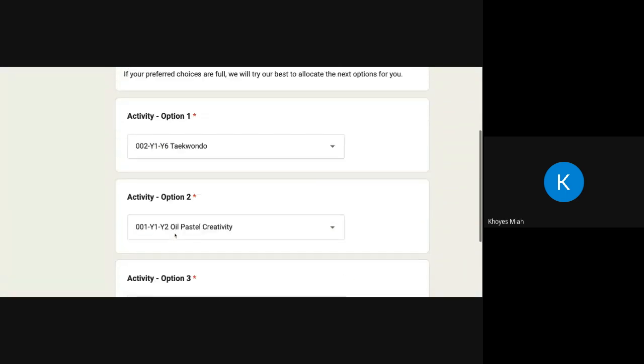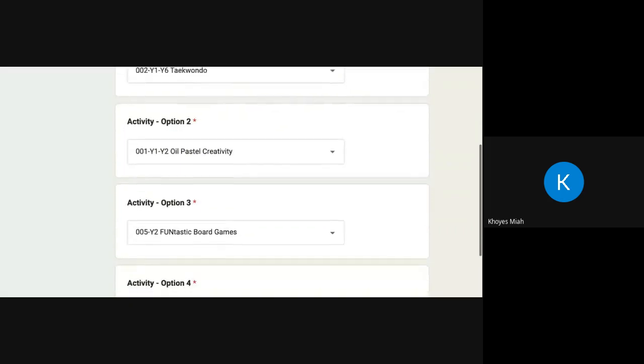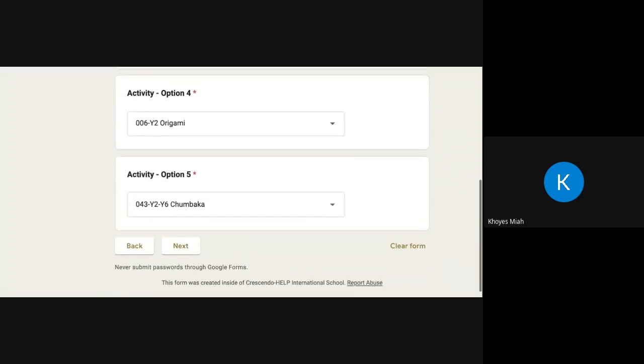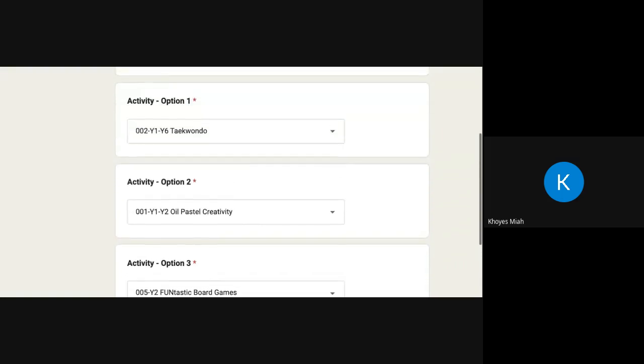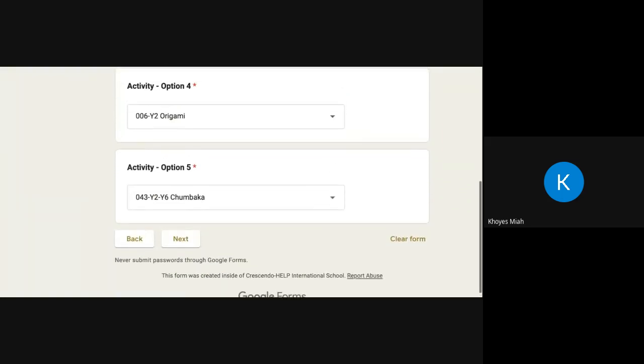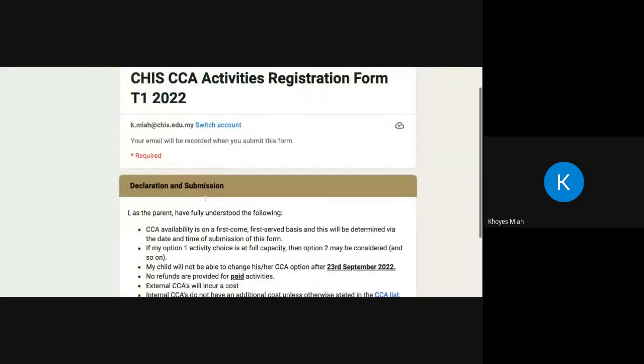I've chosen 5 options, and I have to choose 5 options. And obviously, number 5 would be a least preferred choice, and you start from order of most preferred and go down. Once you've done all of that, you've chosen 5 options, you click on next. And there is a declaration form.